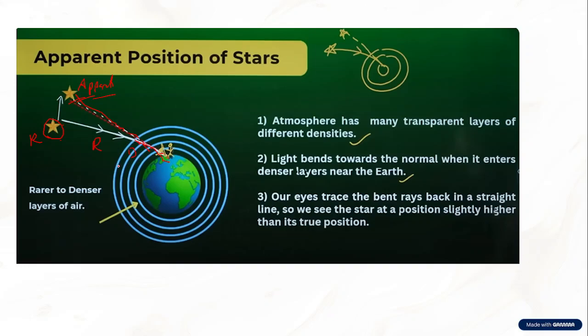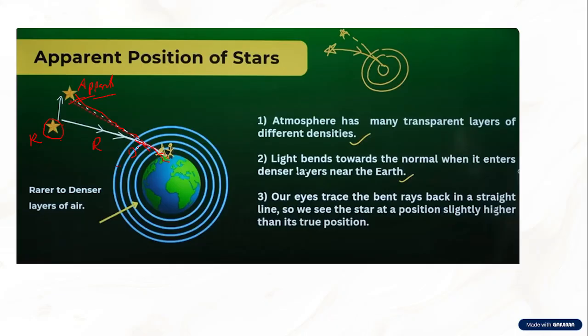Now, since there are multiple layers in the earth's atmosphere and each of them differs in density, they don't have the same material. It keeps on changing. So refraction keeps on changing because the density of the atmosphere changes.